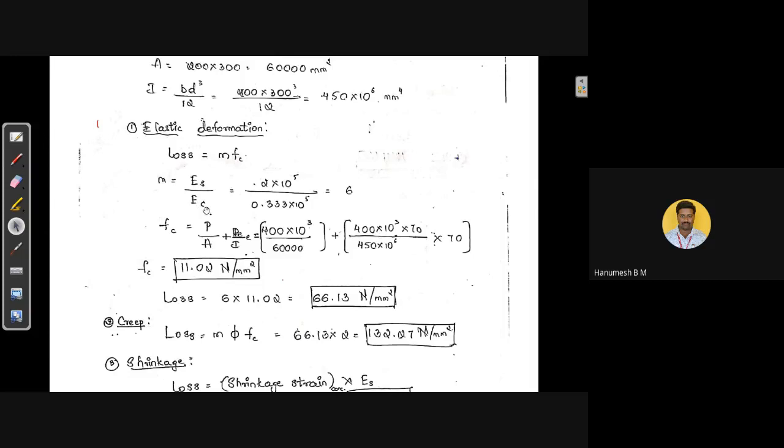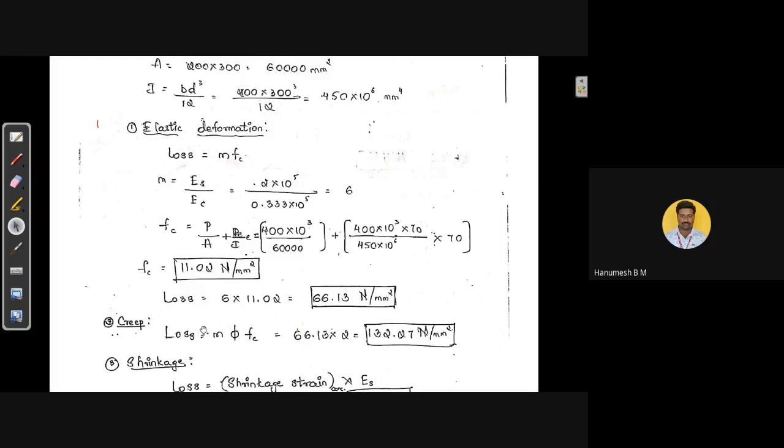Now we can calculate the loss as m into Fc. M is 6 and Fc is 11.02. Hence the loss will be equal to 66.13 Newton per mm square. Loss will be in the form of stress. It is the loss in the stress expressed in terms of Newton per mm square. Hence the loss due to elastic deformation is 66.13 Newton per mm square.